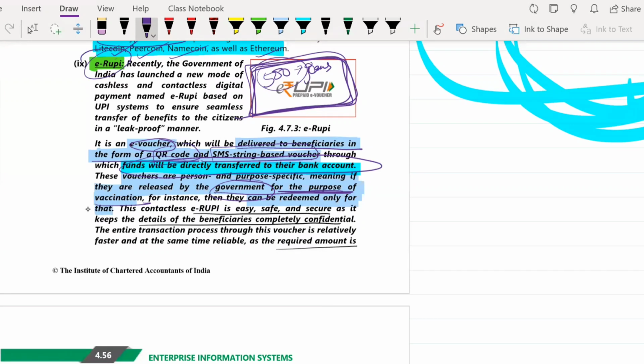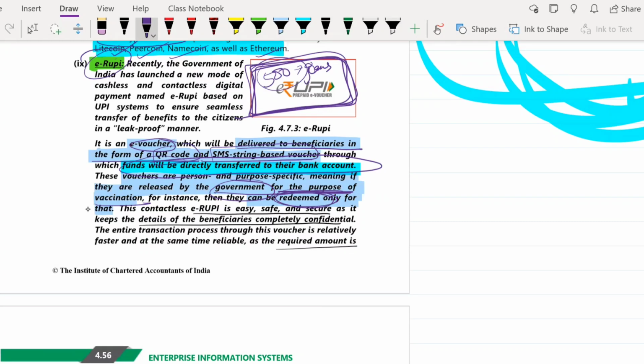Example, if the government has told us that we are sending 1,000 rupees, it is not there in your book. This topic is newly added, which is there from the May 22 examination, but now you can just learn. Suppose the government has told you that for the purpose of vaccination, we are going to give you 500 rupees in the form of an e-voucher. When a government gives you like this, that means you can redeem it only for that purpose only.